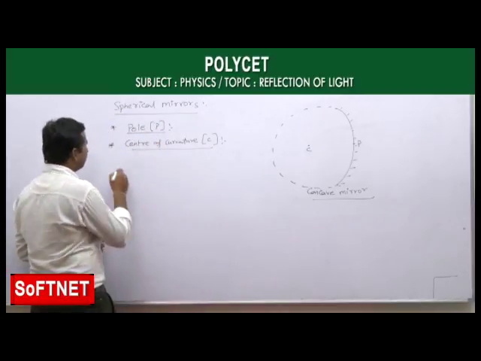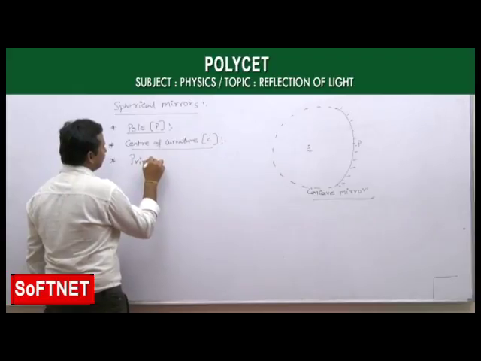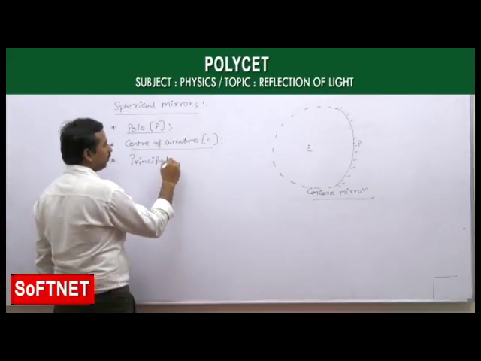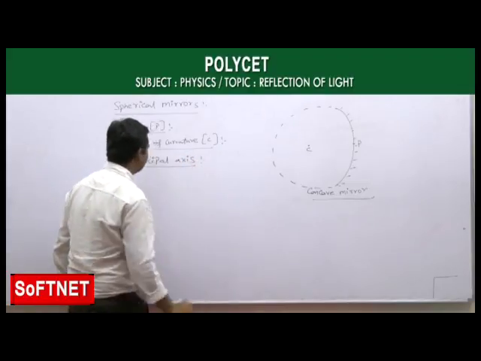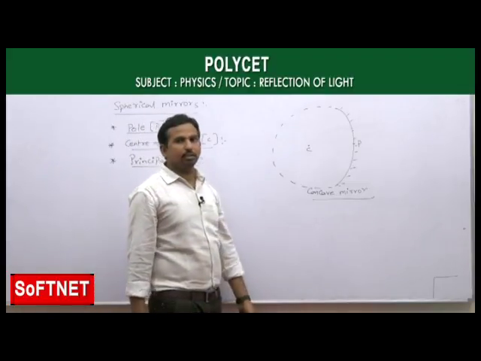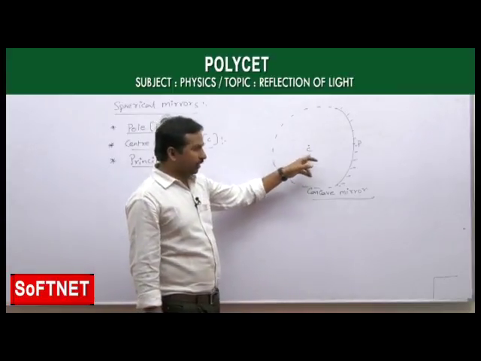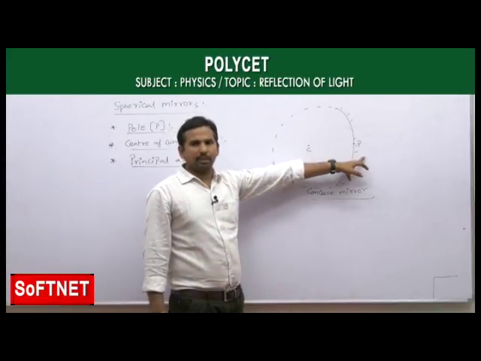And the third one, we call the principal axis. Remember, principal means head, head of all the axes. Principal axis is nothing but an imaginary line passing through the center of curvature as well as the pole of the spherical mirror.